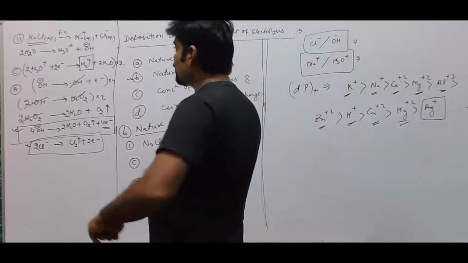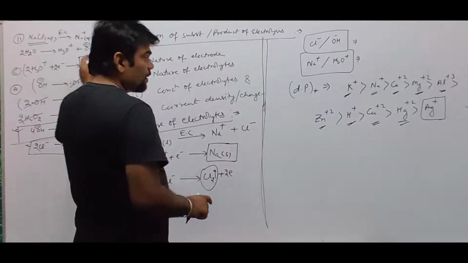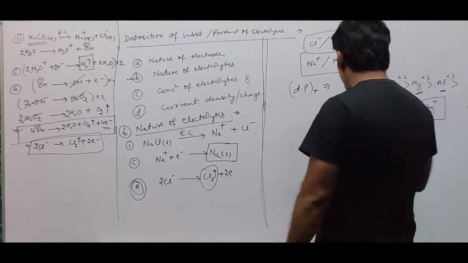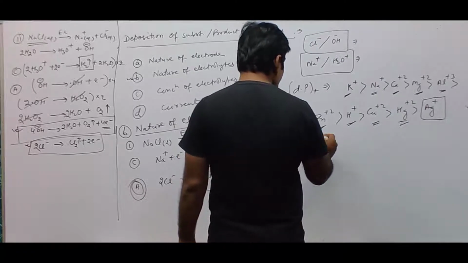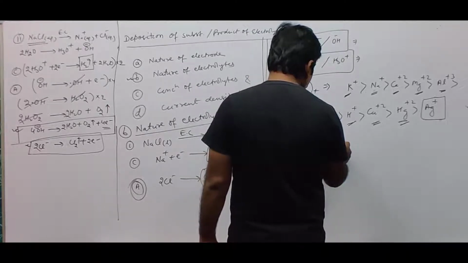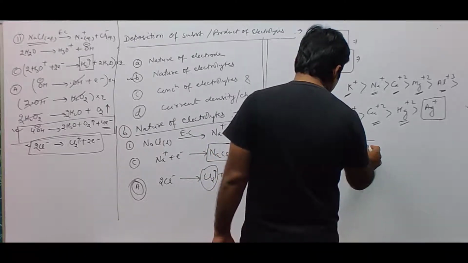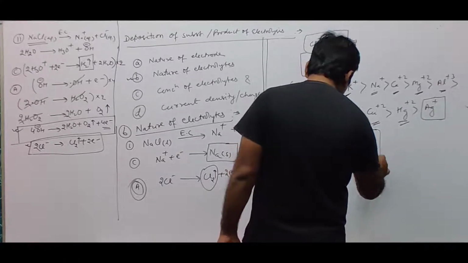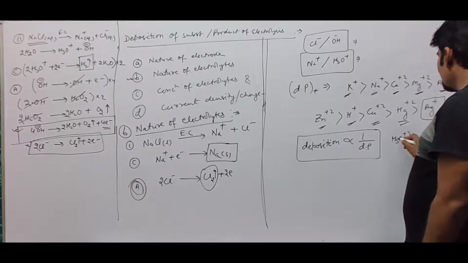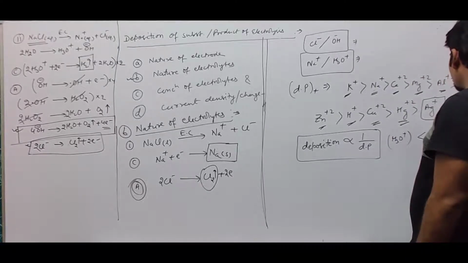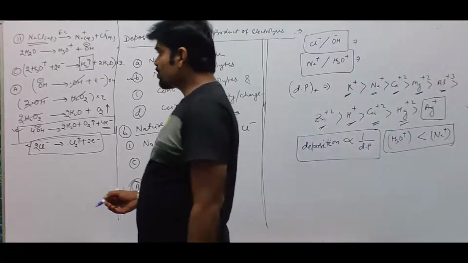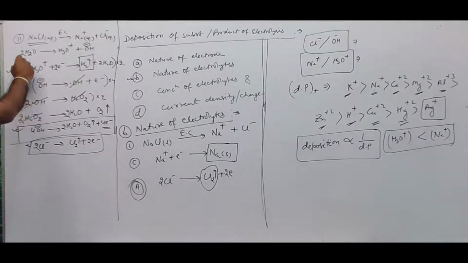Now in this reaction, what we have are Na+ and H3O+. So which gets deposited first? The ions which have less discharge potential will have more tendency to deposit. So deposition of substance is inversely proportional to the discharge potential value. If you see this, H3O+ will have less discharge potential than Na+. Therefore, H3O+ is deposited. H3O+ is deposited means this reaction will take place at cathode.